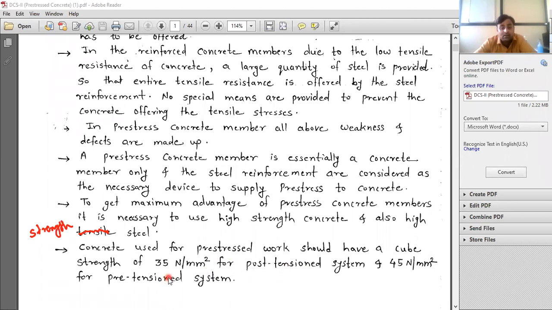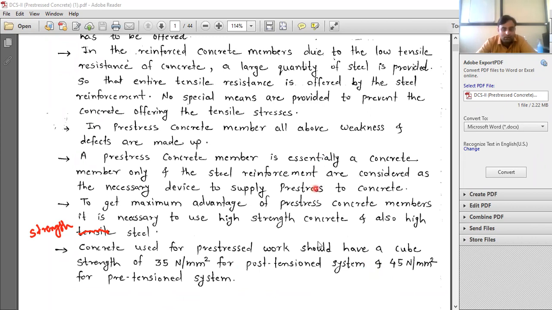That we will discuss in the next bit, in this unit only. So this should be the minimum cube strength. For post-tension, you should use M35 concrete minimum, and for the pre-tension system, you should use M45 concrete minimum.